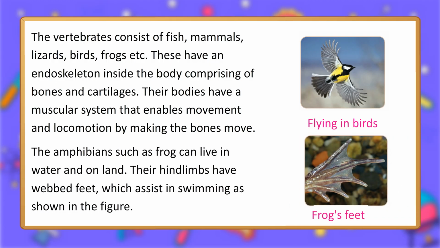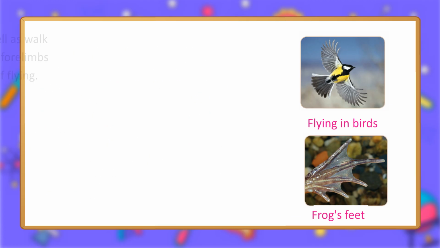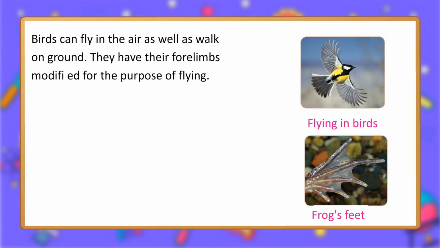The amphibians such as frogs can live in water and on land. Their hindlimbs have webbed feet, which assist in swimming as shown in the figure. Birds can fly in the air as well as walk on the ground. They have their forelimbs modified for the purpose of flying. Frogs' feet. Flying in birds.